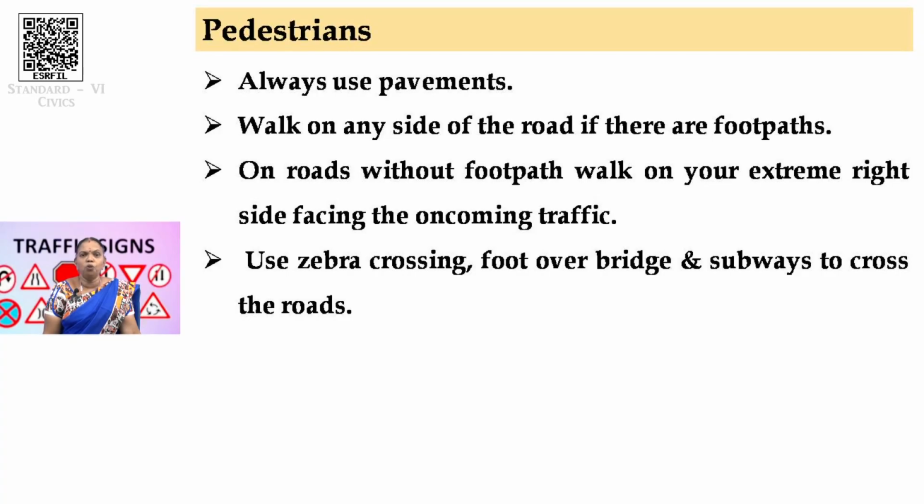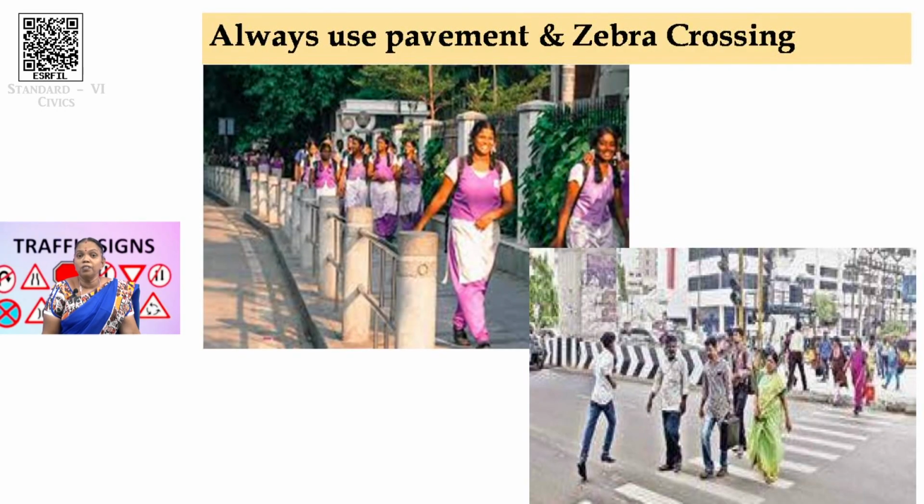Next, we are looking at pedestrians. What should pedestrians do? They should always use pavements. They should walk on either side of the road if there are footpaths. On roads without footpaths, what should they do? They should walk on the extreme right side facing the oncoming traffic. Oncoming means opposite. Now, the next important point is, use zebra crossings, foot over bridges and subways to cross the road. This is important.